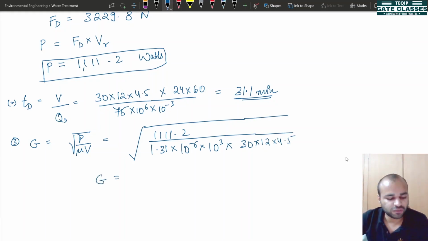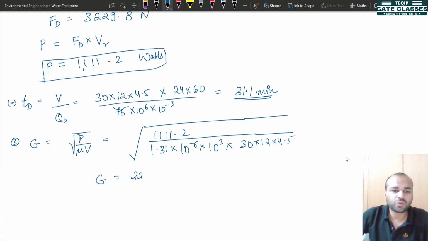This will give you the value of G. It comes out to be 22.8 per second.